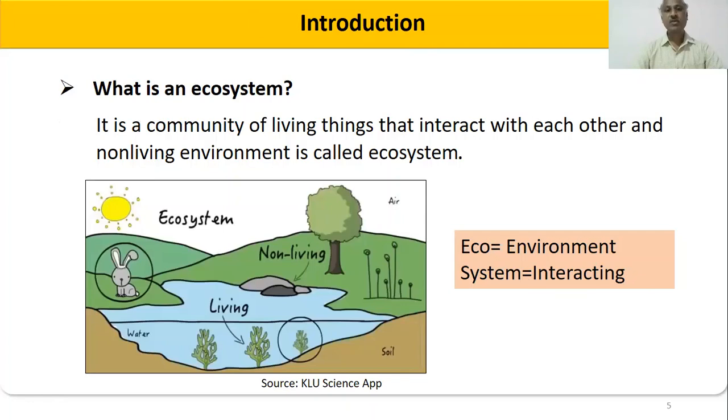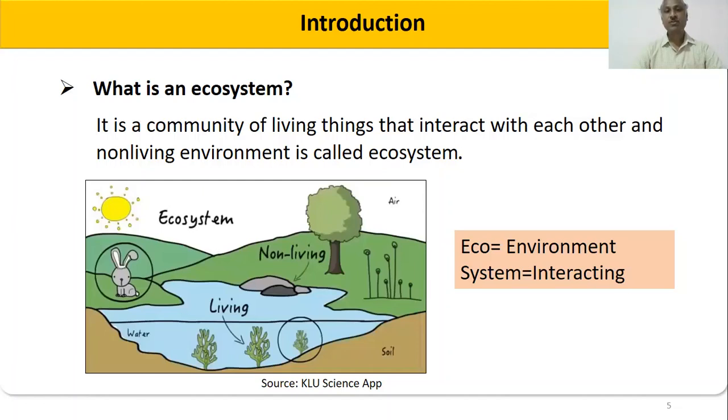So therefore, how do you define the ecosystem? Ecosystem is nothing but a community of living things and non-living things. It's a group, it's a community. Community means where the different species are present in the environment, living together with respect to the living things and with respect to the non-living things, which can survive on one platform, that we are calling a community.